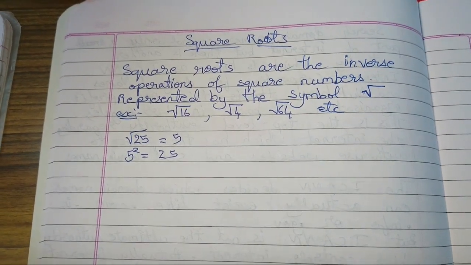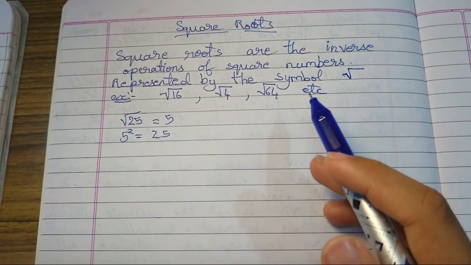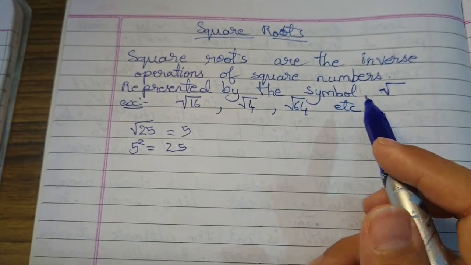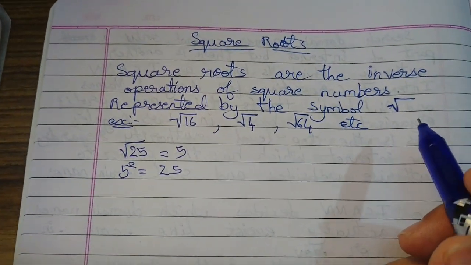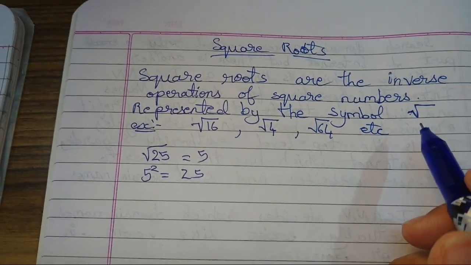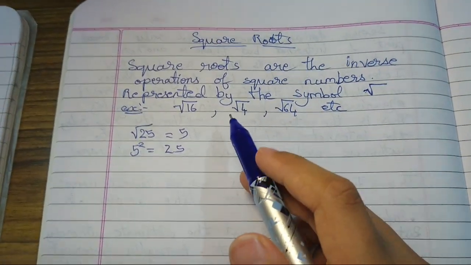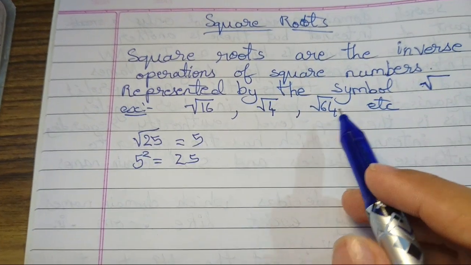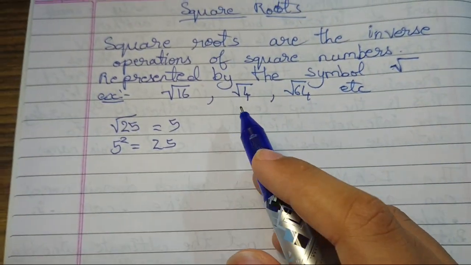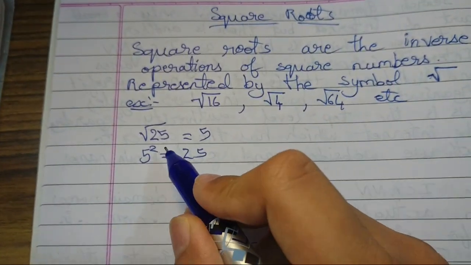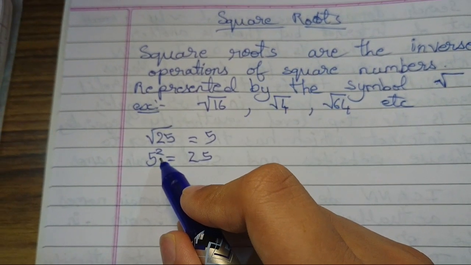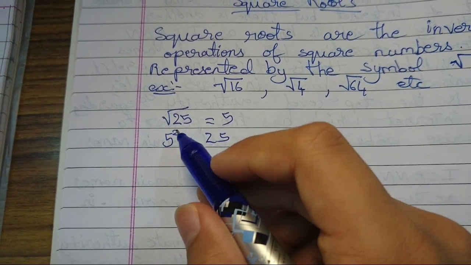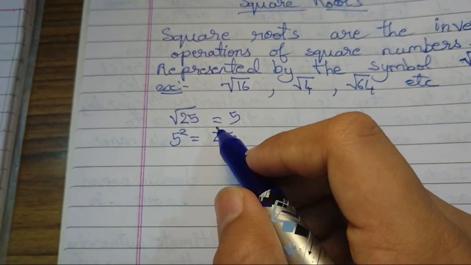So square roots are the inverse operation of square numbers. Square roots are represented by this symbol, right? So this is the symbol to represent square roots. For example, we have root 16, root 4, root 64, etc. So for example, if I take 5 square, as I taught you in the last video, 5 square is 25, right? So we should take the root of 25.